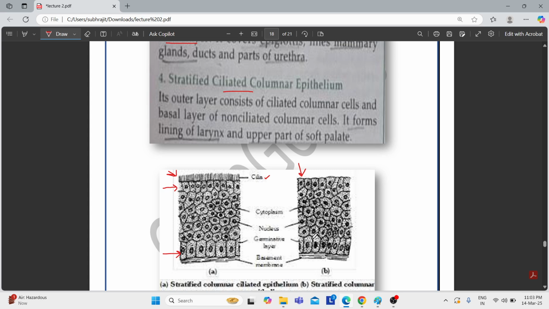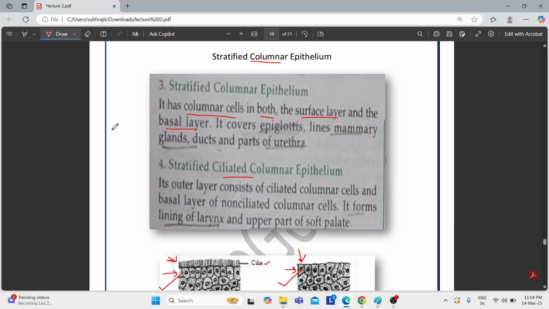The only difference is that in this case cilia are present, and in this case no cilia are present, and the other structures are the same. That means the outermost part has columnar cells, and the basal part also has columnar cells, and the only difference between these two structures is the presence or absence of cilia. The other structure is almost the same. And these are the locations you need to memorize. There is no other way but to memorize these locations.